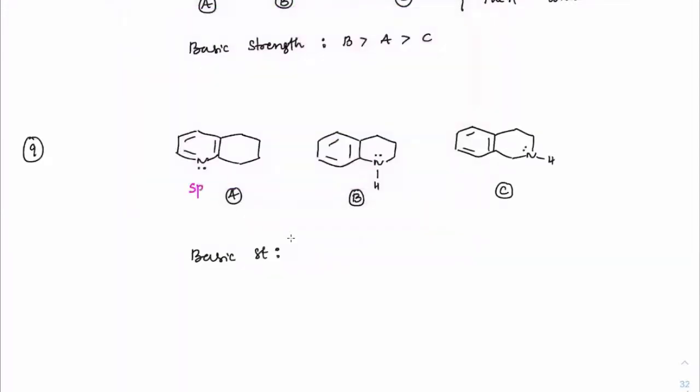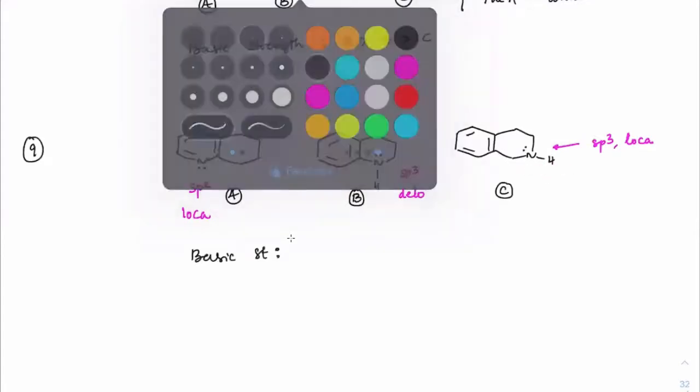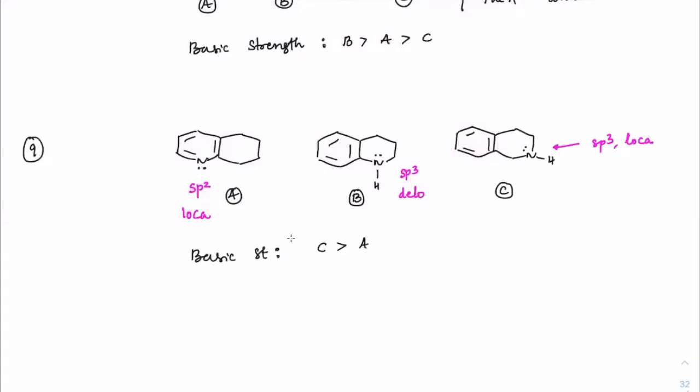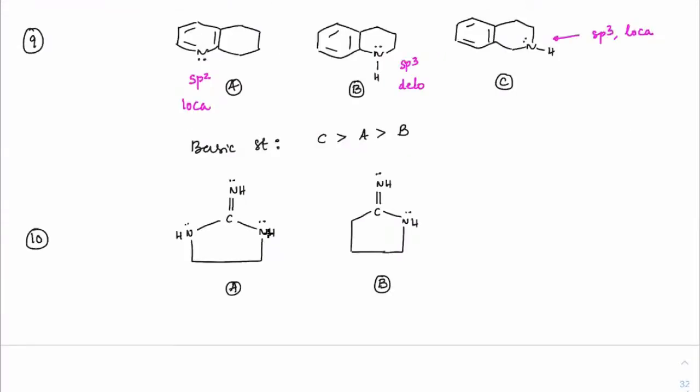This is sp2 and localized. This is sp3 but delocalized, while here it is sp3 and localized. So which is to be more preferred? This one. So this can give electrons easily. So therefore C will be greater than A will be greater than B. Right, A greater than B.